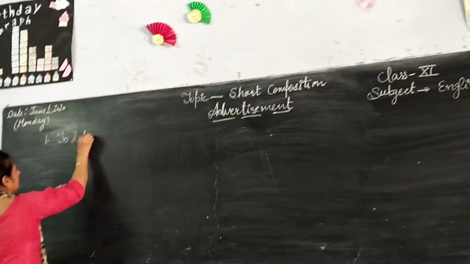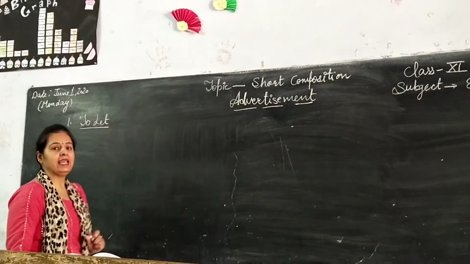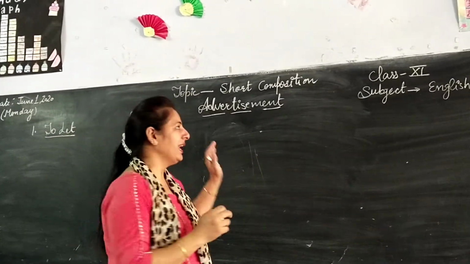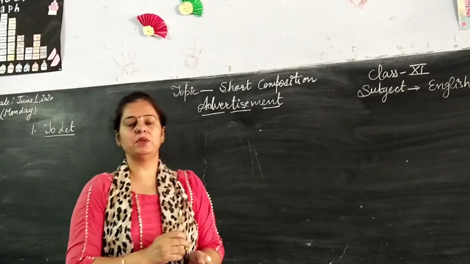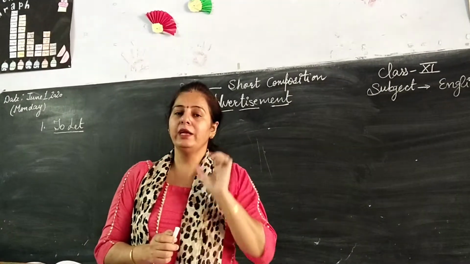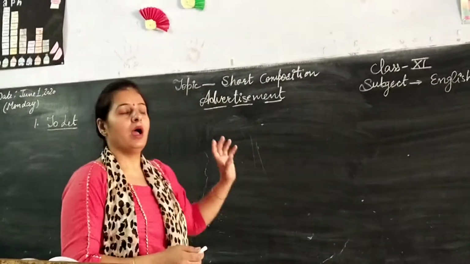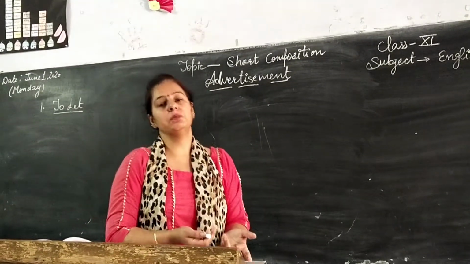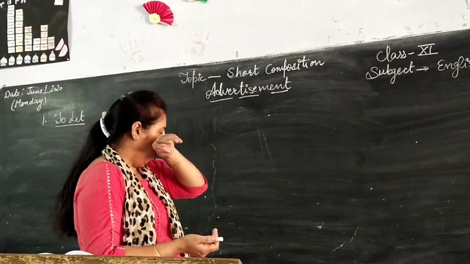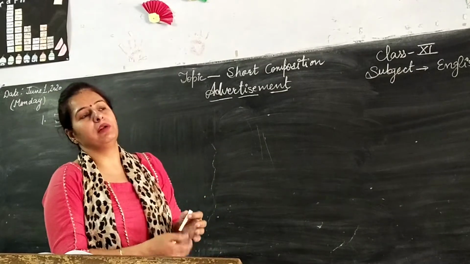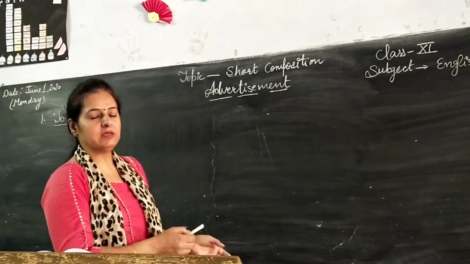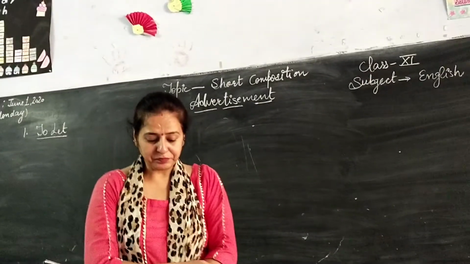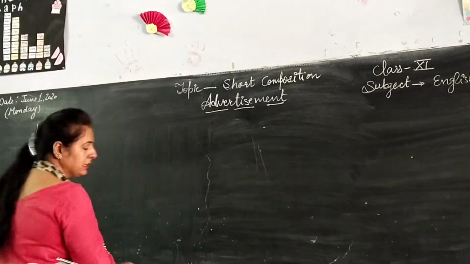To let. Maybe you have seen on shops and houses a notice board, an advertisement, on which it was written "to let." To let means a building, that may be a commercial building or a residential building, is free for rent. You want to give your building on rent, so you can give the advertisement in the to let column. But before writing it, there are some requirements.